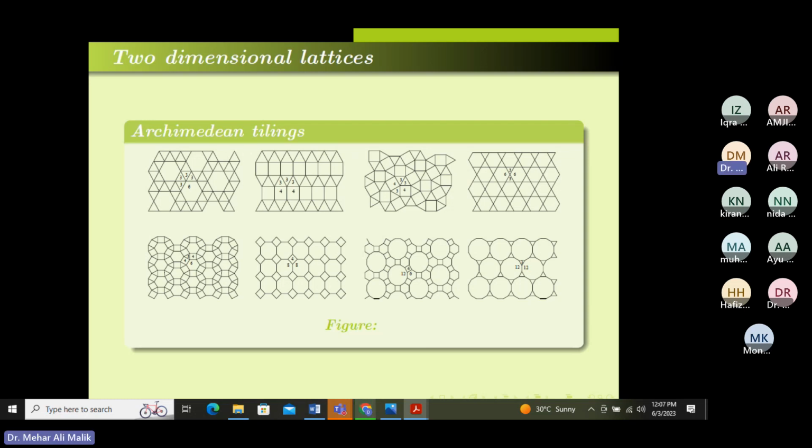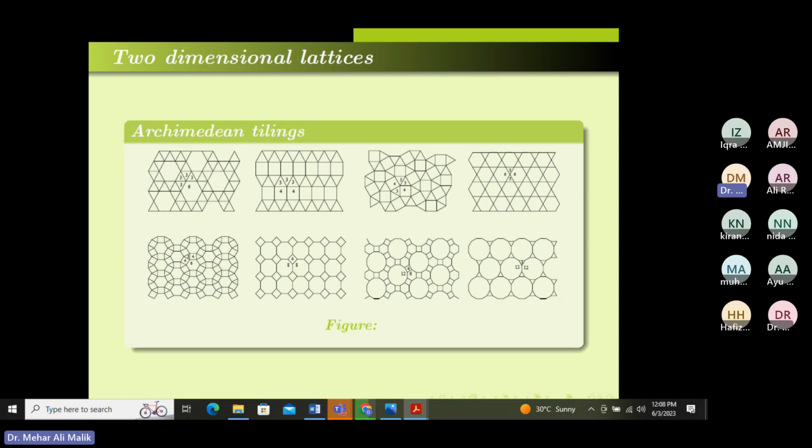Here you can also see that around this vertex we have 3, 3, 4, 3, 4. So the name of this tiling is 3 square 4, 3, 4. Either you go clockwise or anti-clockwise, it doesn't matter. Now, similarly here, you can see this is a triangle, this is a 12-sided figure, and this is also a 12-sided figure. So these are the 8 semi-regular or Archimedean tilings or lattices which exist in literature.